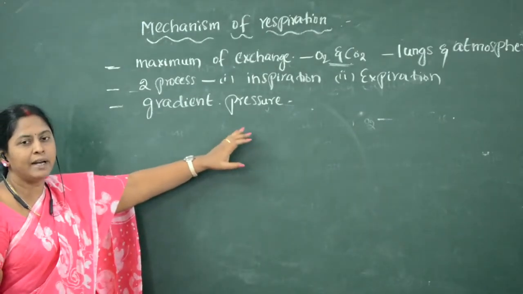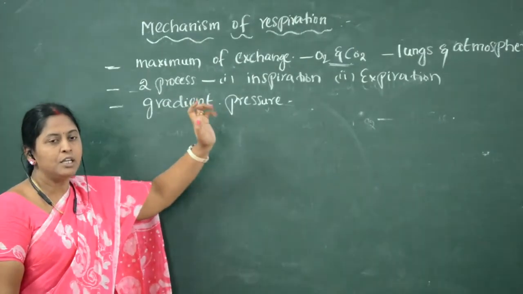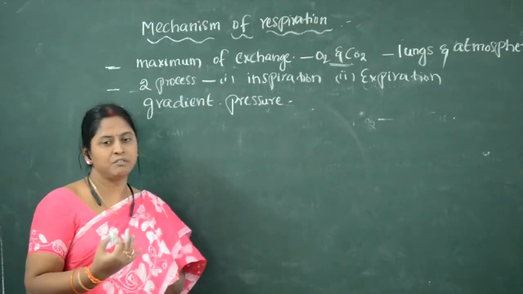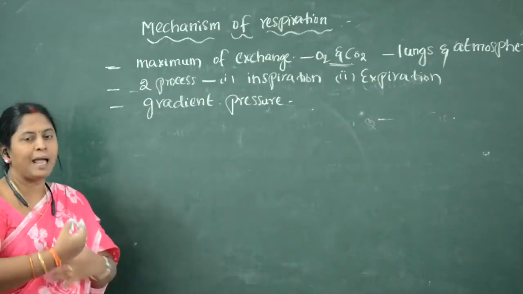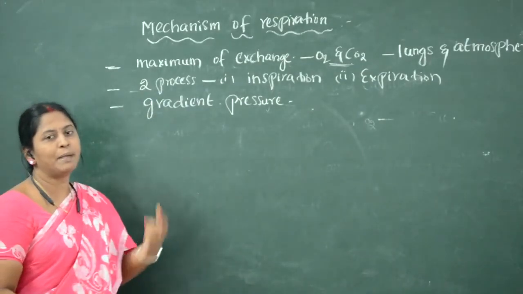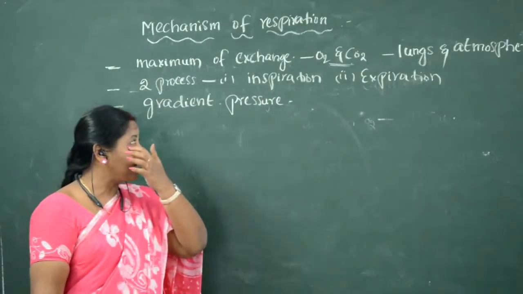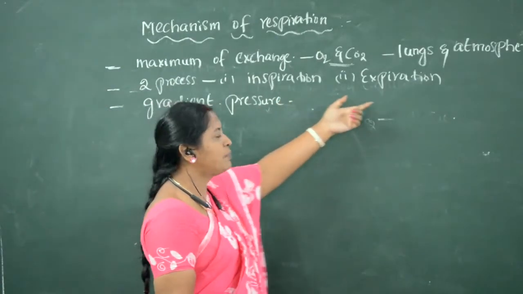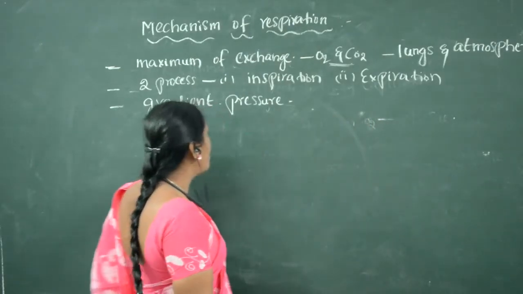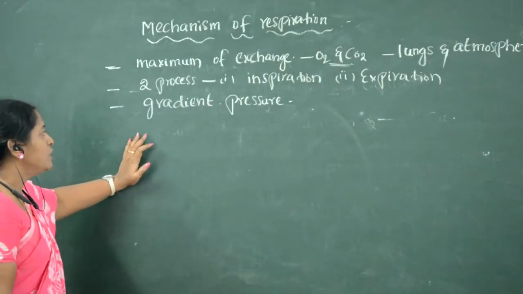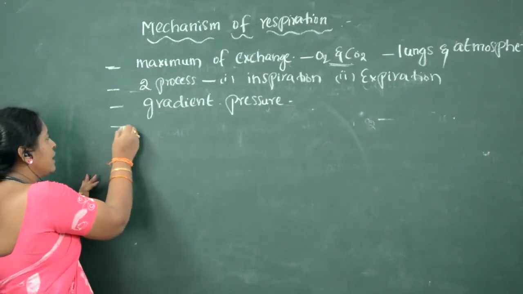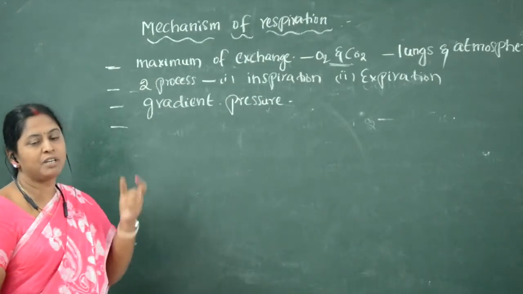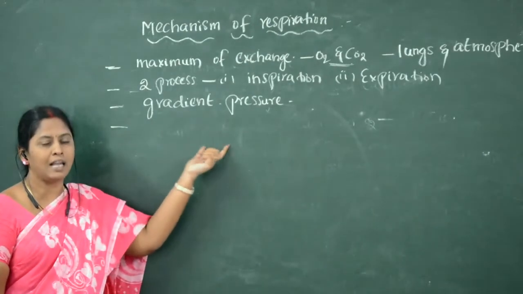So how is this gradient pressure exerted? This gradient pressure is of a positive way and negative way, or we can say it occurs by an active process or by a passive process. Inspiration is the active process, whereas expiration is the passive process. So how does this gradient pressure occur? Gradient pressure occurs because of the pressure which is created inside the lungs.